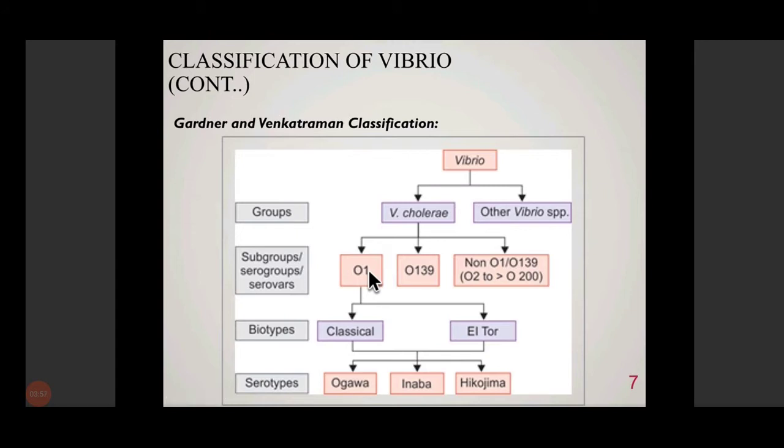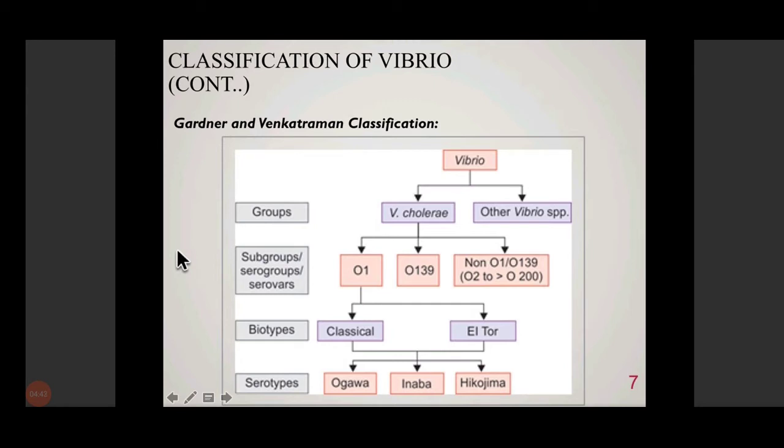If you remember, in E. coli and other Enterobacteriaceae also, there is a somatic antigen, that is the O antigen, and based on what serotype of O antigen is there, they are divided into serogroups or serovars. Okay? So there are at least 200 O serogroups, but the most important one is O1. Okay? O1 is the one which causes most of the cases of cholera. Then we also have another important serogroup, that is O139, and all the others are placed separately, which are sometimes known as non-O1 or non-O139.